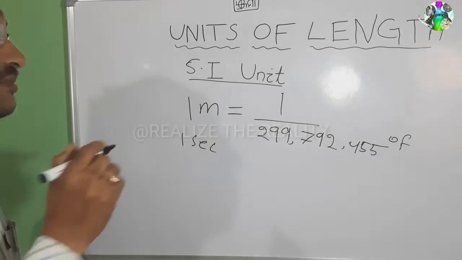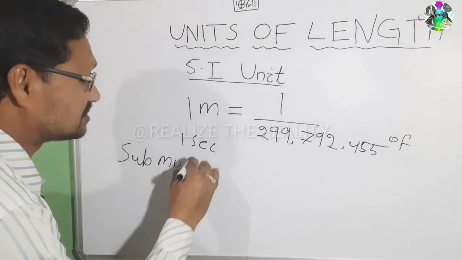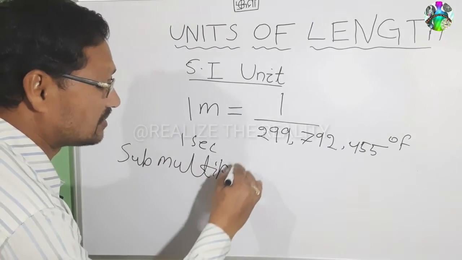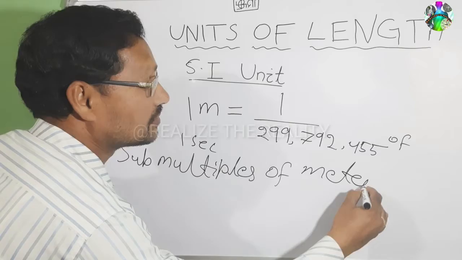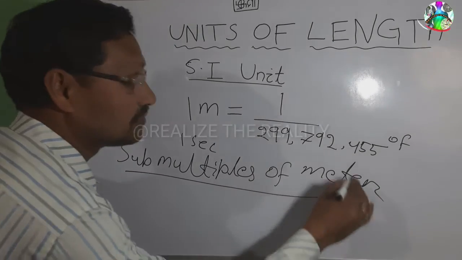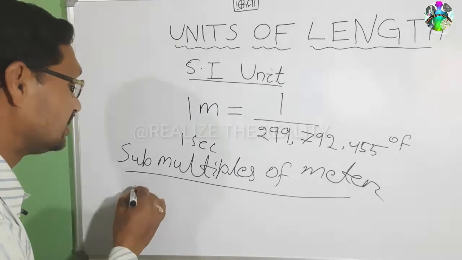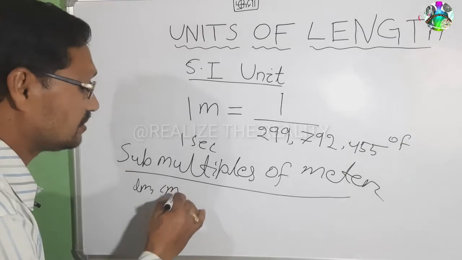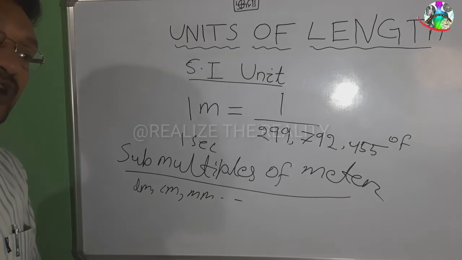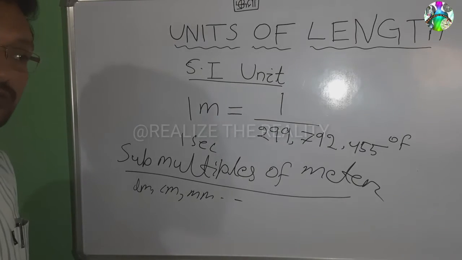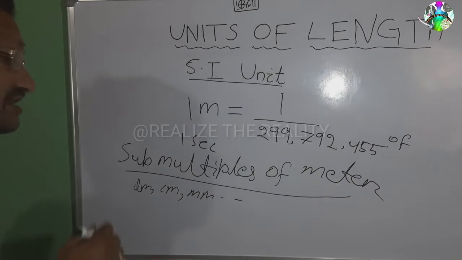The submultiples are decimeter, centimeter, millimeter, etc. And you know that 1 meter is 100 centimeter, 1 meter is 10 decimeter, 1 meter is 1000 millimeter.